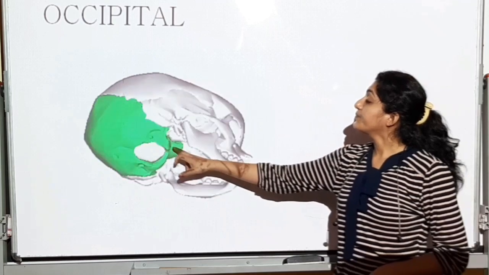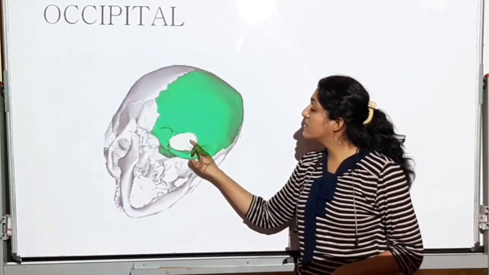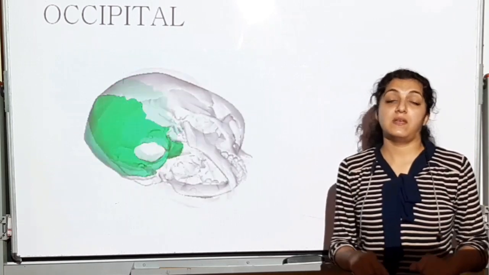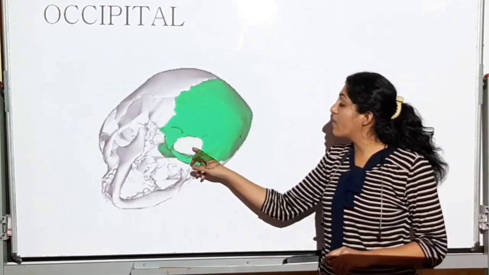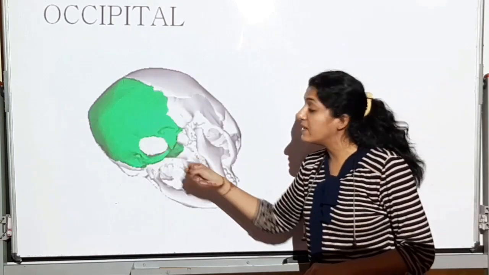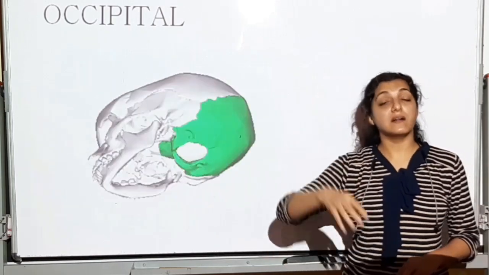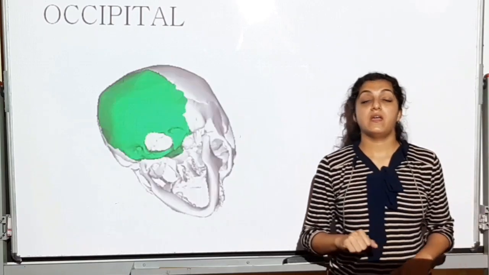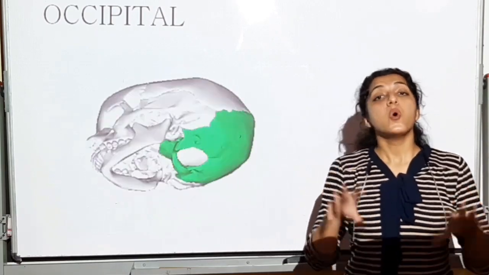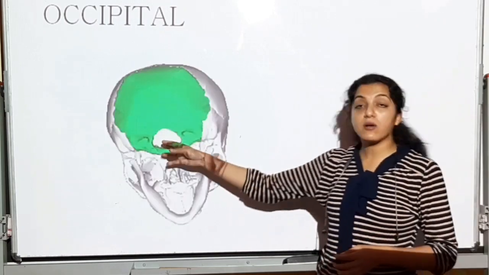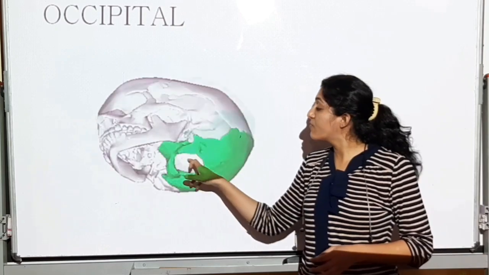All right. This is going to have this opening which is called foramen magnum. So the occipital bone will have this opening which is called foramen magnum. From here the brain comes out and it continues as the spinal cord behind. Very important MCQ. Which cranial bone is going to have the foramen magnum? It is the occipital bone and it is from this place.